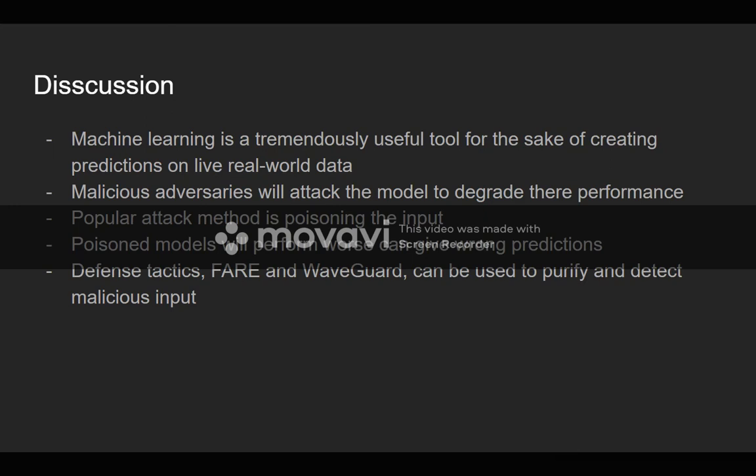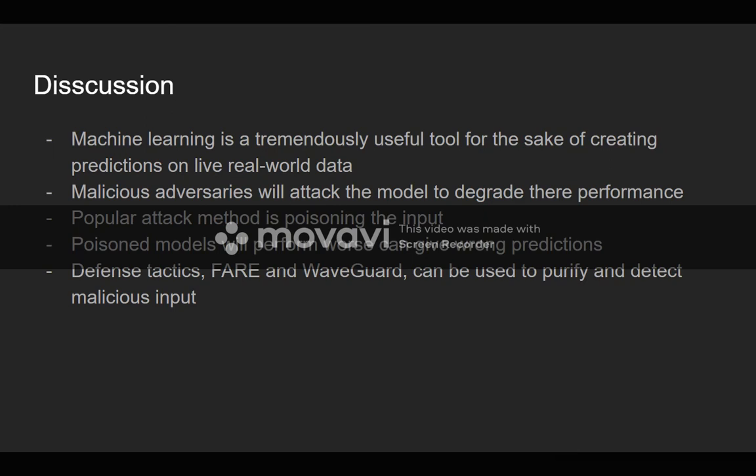When it comes to threats, against all those attacks, we have seen a couple of defense tactics. Fair and Waveguard were both methods that were proposed that could purify and detect malicious input, either to remove it or to alert you that there actually was an attack against the model.